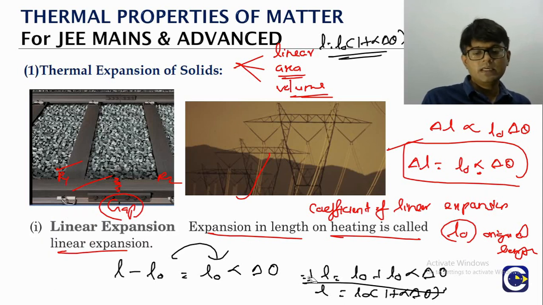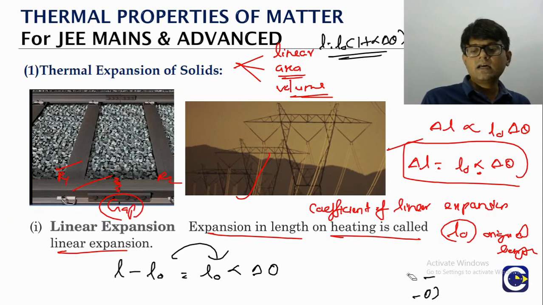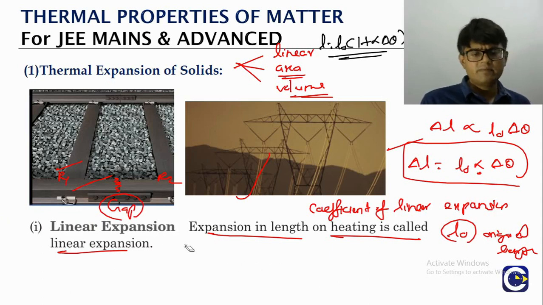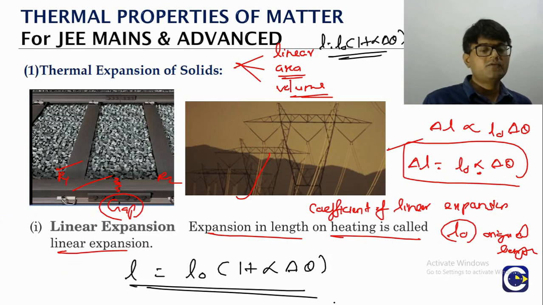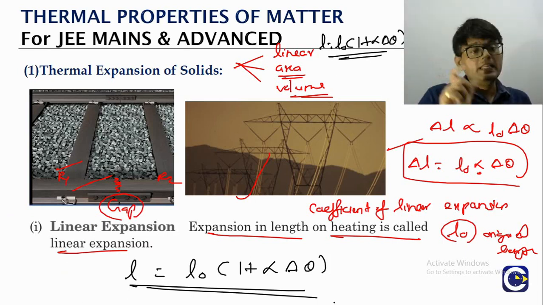So when the temperature is raised, the idea is that for metal wires or metal objects, or even objects made up of a different material, you will see some considerable change in the linear dimension. That is why we are picking these examples, because we will be able to see considerable change in terms of the dimensions. But even otherwise, for any material also, the linear dimensions will be increasing. So the final length will be equal to the original length into 1 plus alpha delta theta. This is the formula we have to keep in mind. This is about the linear expansion.